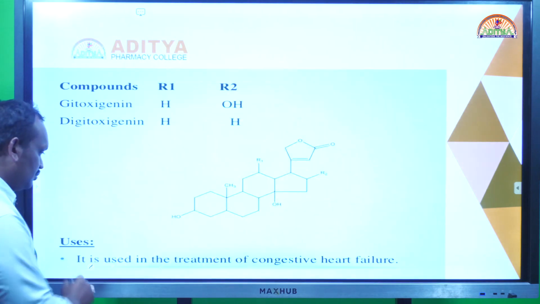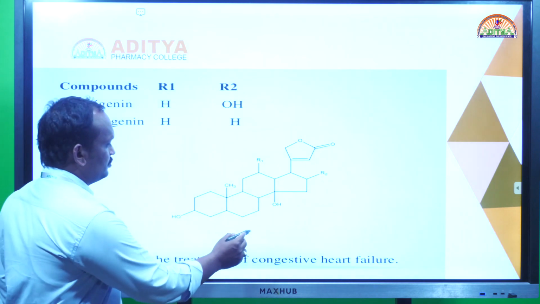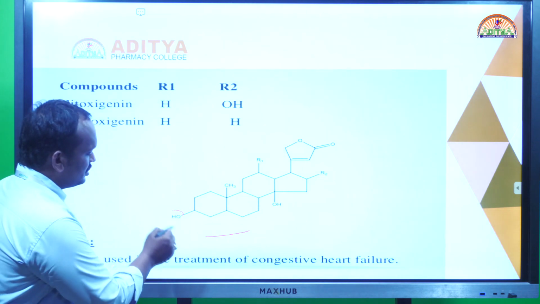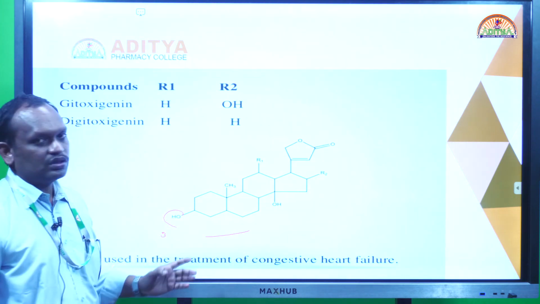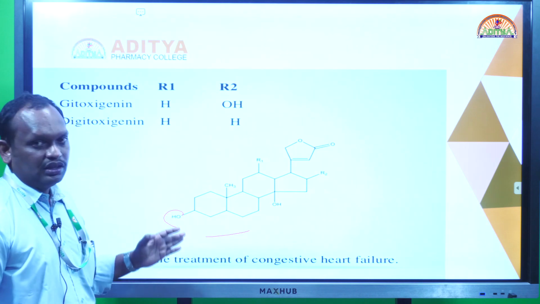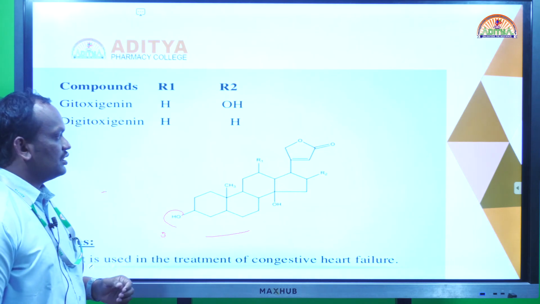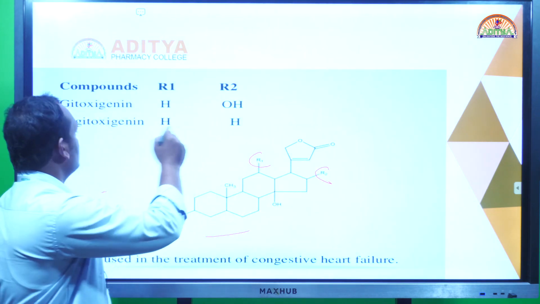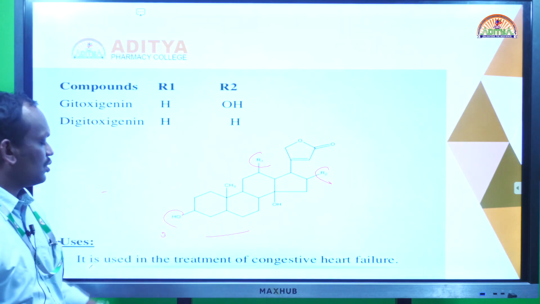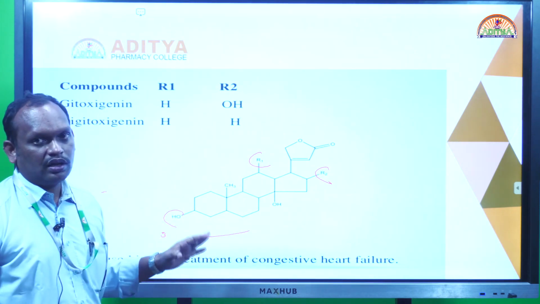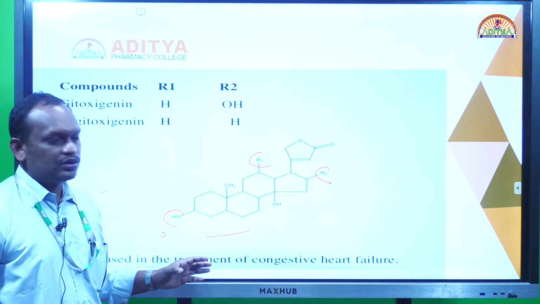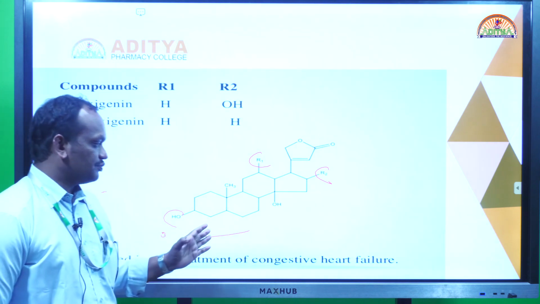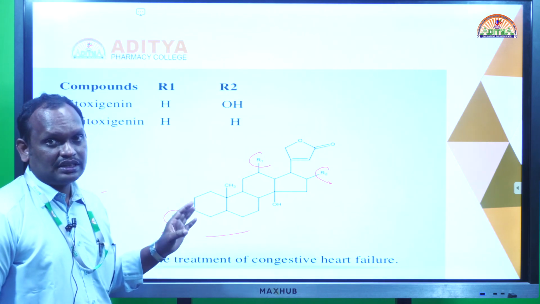The aglycone structure is digitoxigenin, and gitoxigenin. At the third position, 3 molecules of sugar moiety are attached, and we call these digitoxin and gitoxin. Based on that, the functional groups are altered. Gitoxin has an altered structure, and digitoxin's structure is different, but both are cardiac glycosides, so they have the cardiac nucleus. The nucleus is a pentacyclic cyclopentanophenanthrene, so it is a cardiac glycoside.